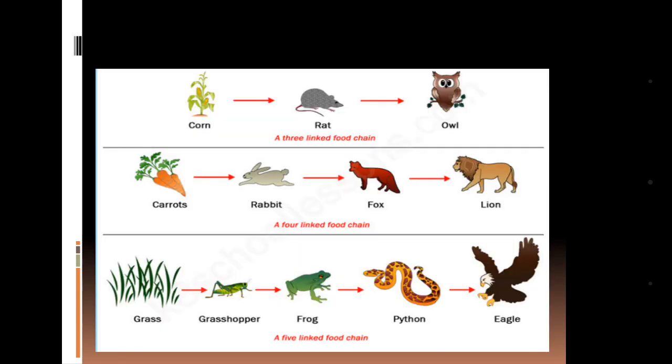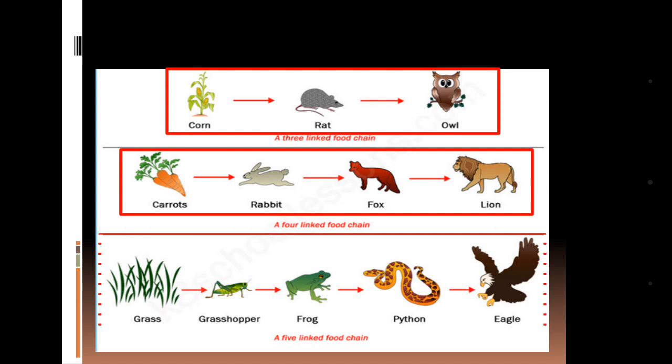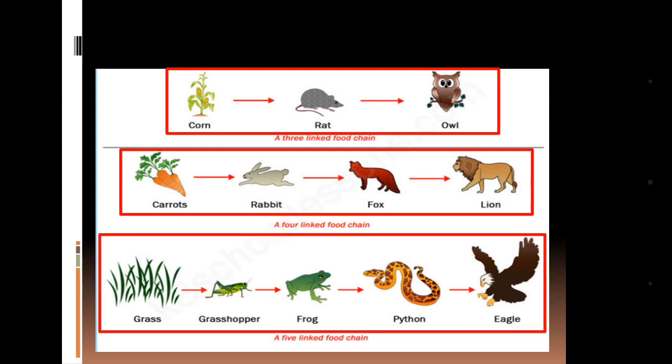Now you can see three food chains here. The first one has 3 components, the second one 4 components, and the third one 5 components. So you see different kinds of consumers are present here. Can you link these 3 food chains? If we can link these 3 food chains, it would create a food web like structure, that would be called the food web. Now we will learn about the food web.